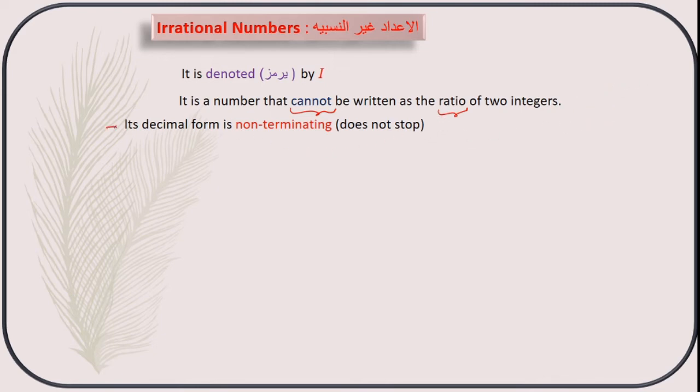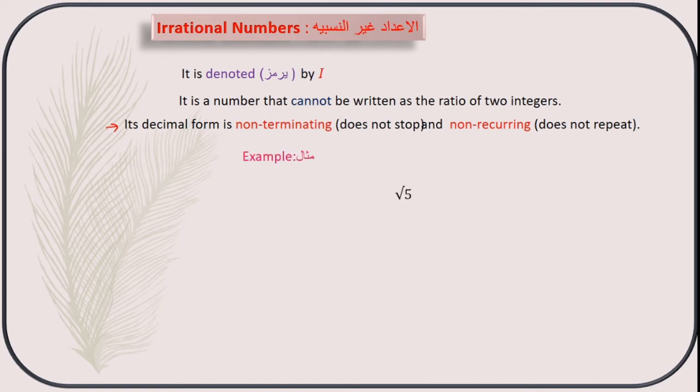And the other thing that you have to remember here is the decimal form. You can write it only as a decimal which is non-terminating. It will not stop, it goes on. And non-recurring means it will not repeat either. It will not stop and it will not repeat. This is the decimal form of an irrational number.